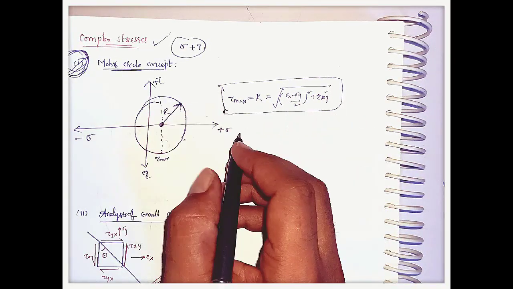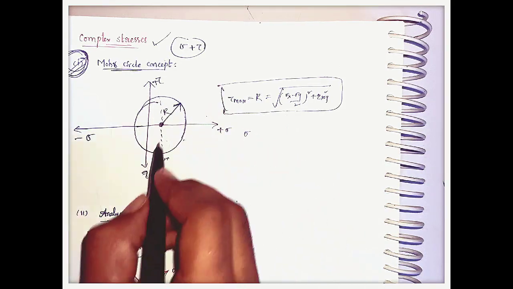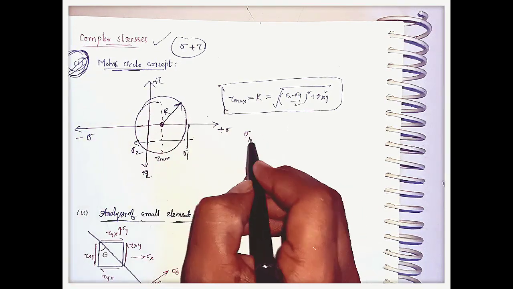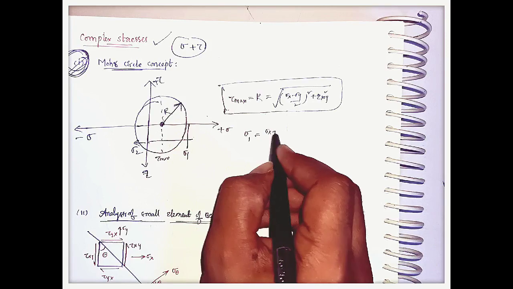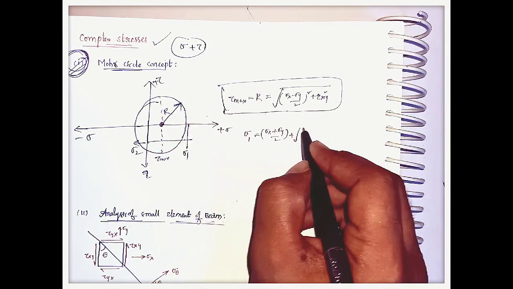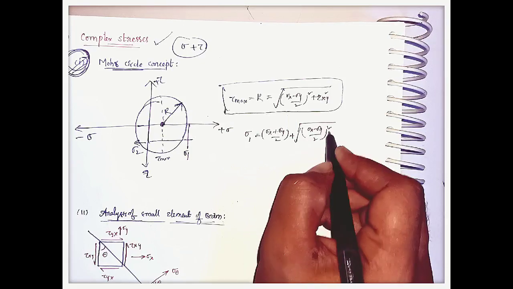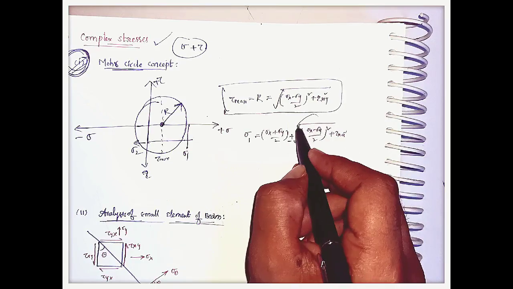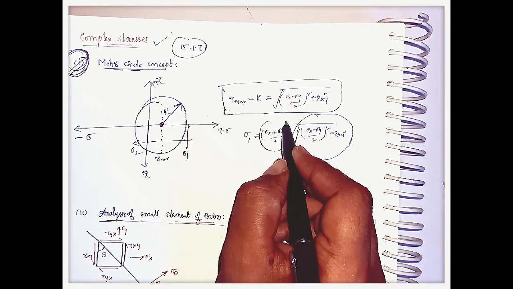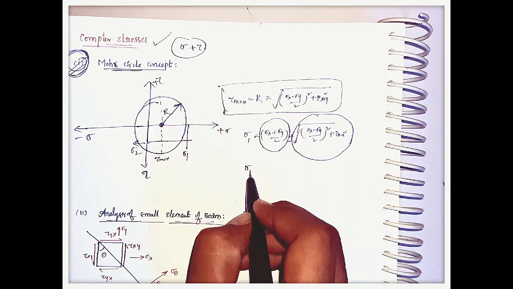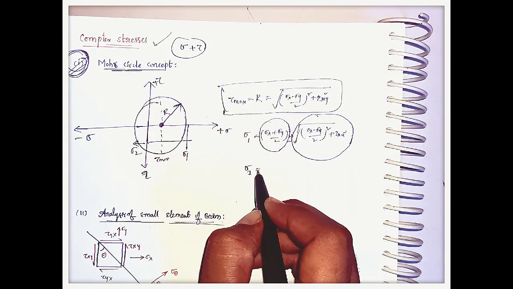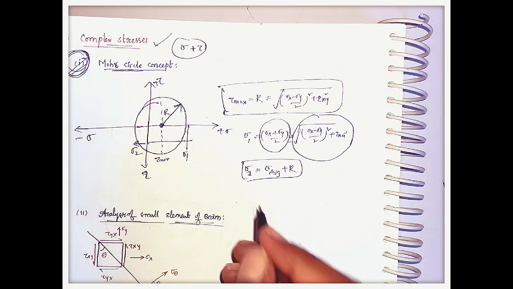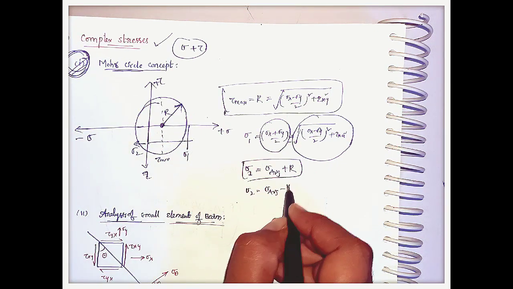Okay, and sometimes they will ask for the maximum principal stresses, that is from the vertical axis to this side. This is sigma 1 and this is sigma 2. We can calculate sigma 1 and sigma 2 like this. Sigma 1 is equal to (sigma x plus sigma y) by 2 plus the square root of ((sigma x minus sigma y) by 2) whole square plus tau xy square. Similarly for sigma 2 we should substitute the minus here. Here you can see this is the radius of the Mohr circle, and this is the average of both stresses. So we can write the principal stress sigma 1 equal to sigma average plus the radius of the Mohr circle. Okay, like this sigma 2 also we can write as sigma average minus the radius of the Mohr circle.